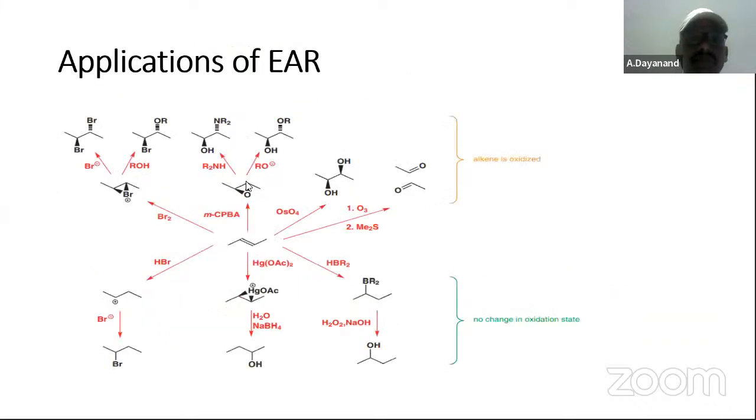Okay, there are many applications of electrophilic addition reactions. We saw MCPBA, where epoxidation takes place. Osmium tetroxide will also give cis hydroxylation. Ozonolysis. Diborane will give the anti-Markovnikov product. The HBr route goes through a cyclic bromonium ion with anti-addition. That is about many of the reactions which we have seen. Electrophilic additions are very, very important, my dear students.